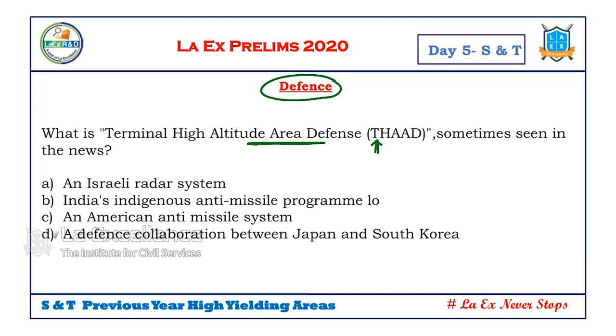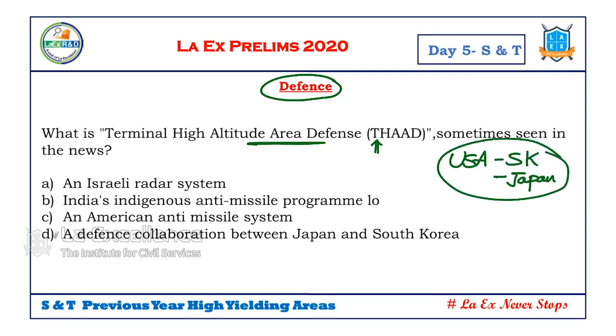Why was this happening? USA, South Korea, Japan, we know that they have close cooperation with regard to defense. And North Korea was testing some missiles. Now also it is testing. All of us are suffering from COVID, and North Korea is testing small missiles.